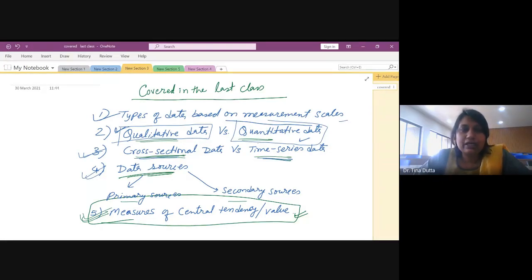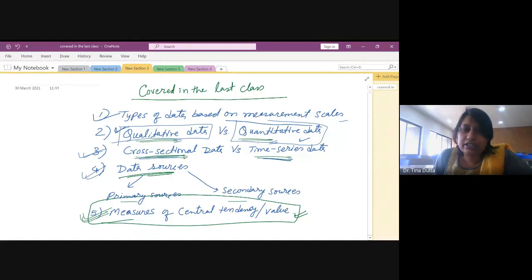Qualitative data is when the data is in text format or is kind of labels, where we do not have numbers. Even if we have numbers, those numbers are just like labels, not having any numerical significance. So nominal scale data and ordinal scale data are considered qualitative data. Quantitative data are numerical data where we have numerical significance. So ratio scale data and interval scale data come under quantitative data.